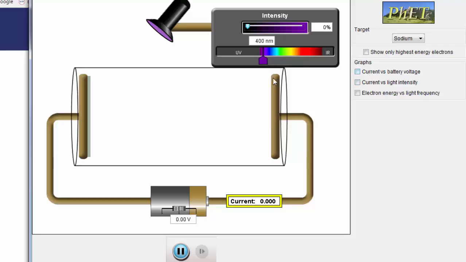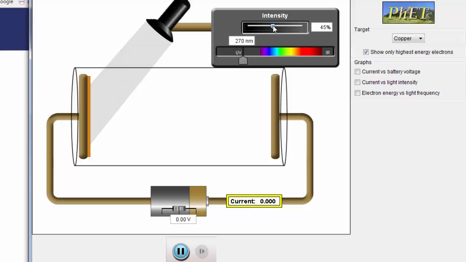This is an animation of the photoelectric effect. Suppose you have a surface of copper, and suppose we shine light on it, and notice here the effect of the frequency. Let's say, for example, we set the light in the green region around 540 nanometers, and set the intensity at 30%. Nothing will happen here. Now suppose we increase the frequency and set it in the UV region. Nothing is happening so far.